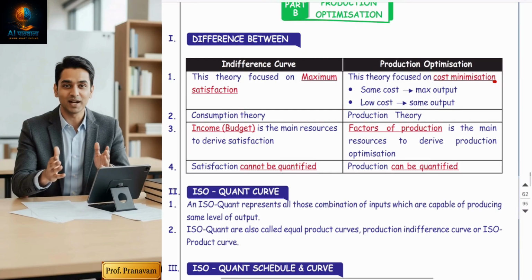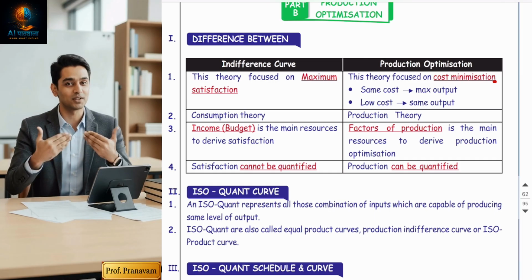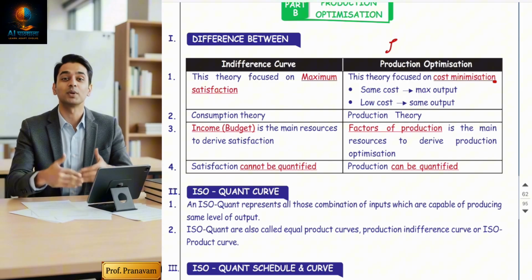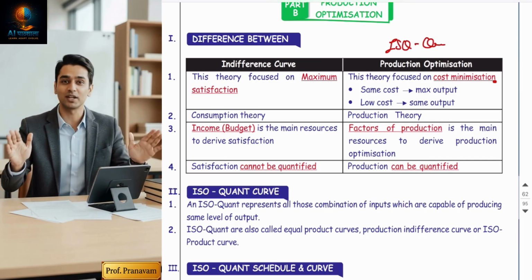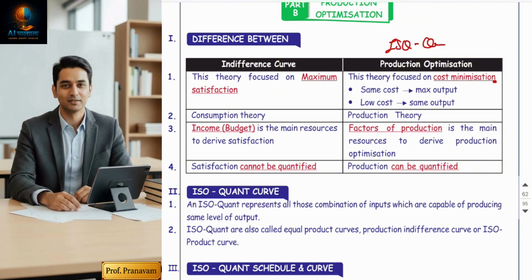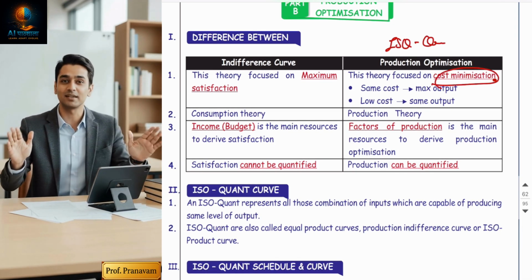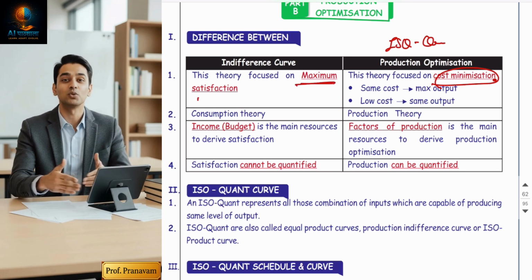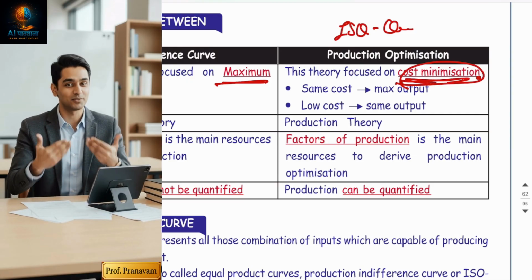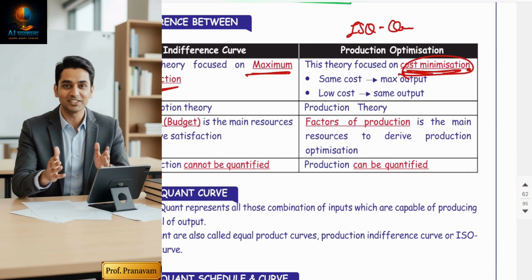Now, sir, if it is the same as indifference curve, then what is the difference? I'll tell you. Indifference curve is a consumer theory. Over there, the economists have explained maximum satisfaction. In isoquant theory, in production optimization, isoquant is also like an indifference curve, but it is a producer theory. The main objective of the producer is to enjoy maximum profit, and maximum profit comes by cost minimization. So indifference curve was indicating how the consumer derives maximum satisfaction, but isoquant theory indicates how the producer reaches the minimum cost and enjoys maximum profit. So isoquant will explain cost minimization.